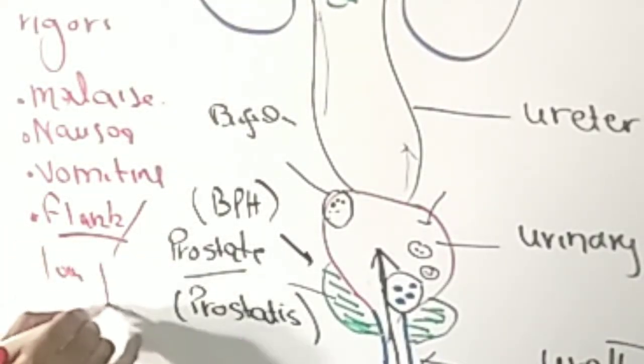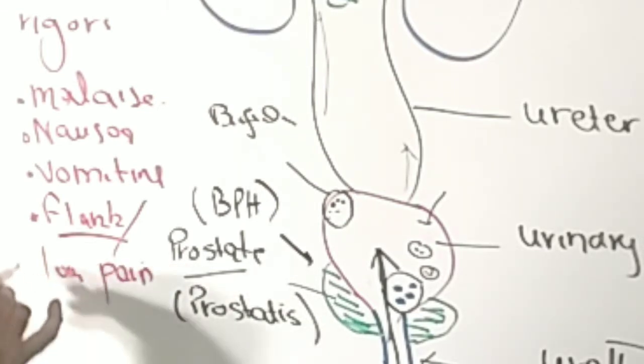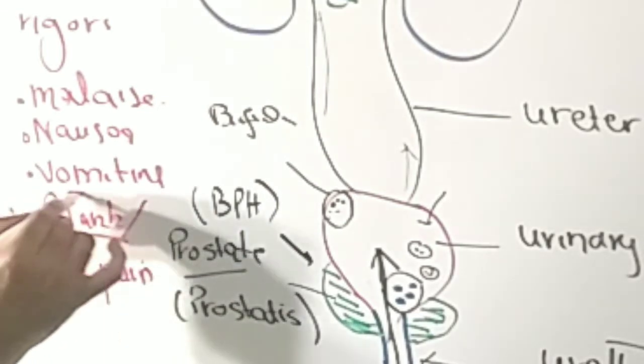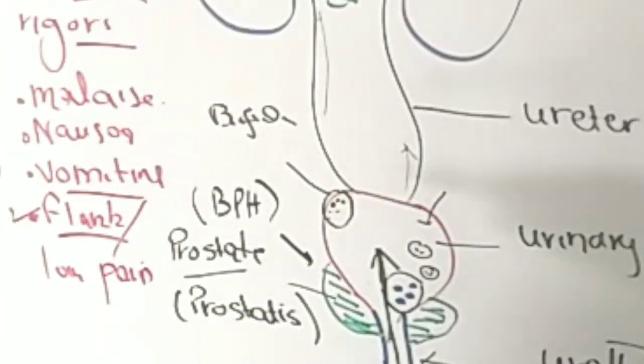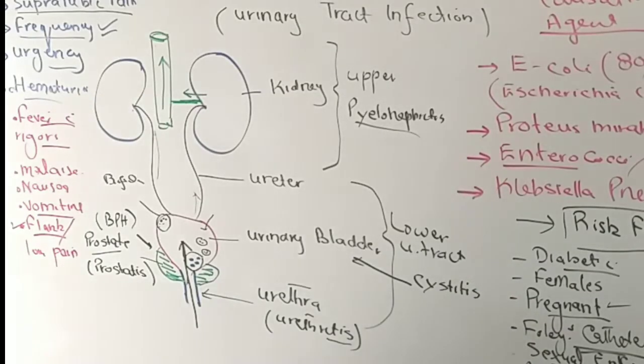Flank or loin pain. So this pain, vomiting and fever with rigors can be a manifestation of the upper urinary tract infection.